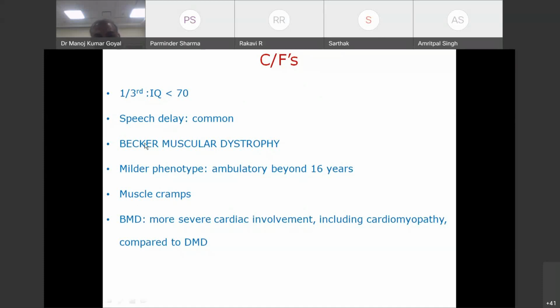The differentiating feature between Becker and Duchenne is Becker's muscular dystrophy patients have much more severe cardiac involvement, including cardiomyopathy, as well as they frequently complain of muscle cramps. Now, cardiomyopathy occurs with Duchenne muscular dystrophy also. The one reason which many people think, including my opinion also, that most of the patients with Duchenne never complained of cardiac complaints is because they are non-ambulatory very early. And if you are confined to a wheelchair, you are less likely to complain of exertional dyspnea or other things. But there may be some other mechanisms also going on which may be responsible for more severe cardiac involvement in Becker's muscular dystrophy.